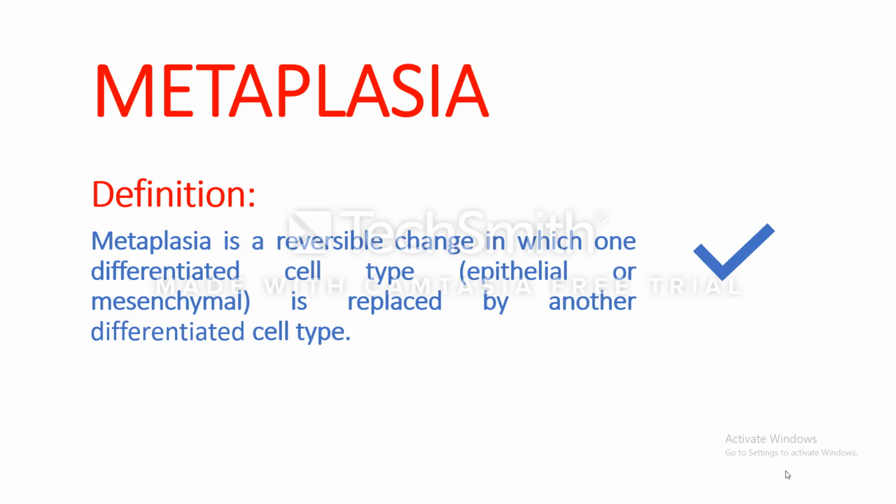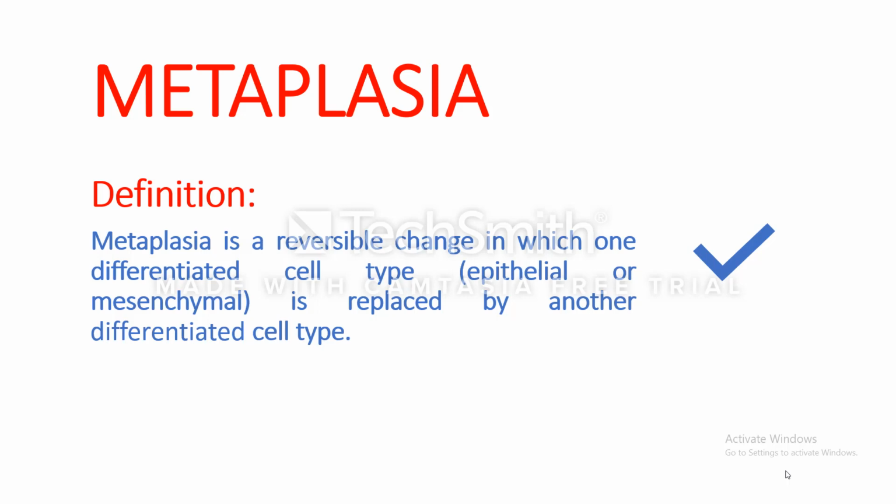So the definition of metaplasia is reversible. Reversible because if the stress is eliminated, the cell can go back to its original state. A reversible change in which one differentiated cell type, maybe epithelial or mesenchymal, is replaced by another differentiated cell type. This means that one adult cell may change to another adult cell, differentiated cell.